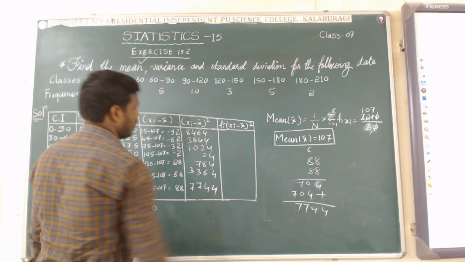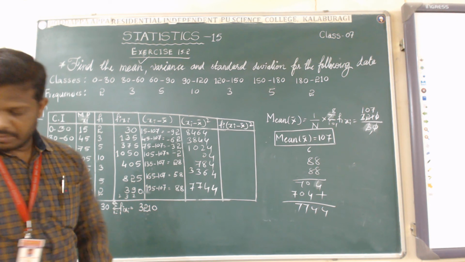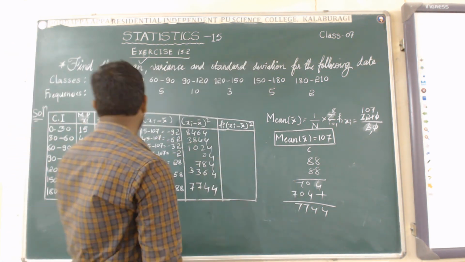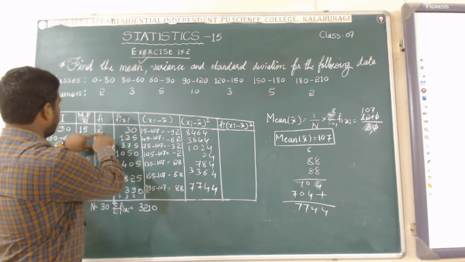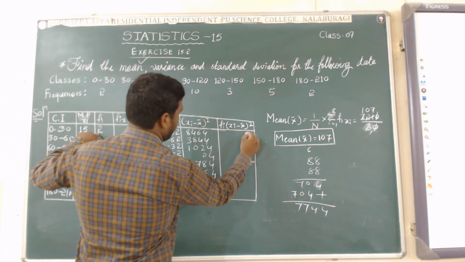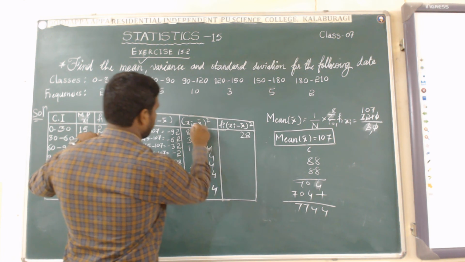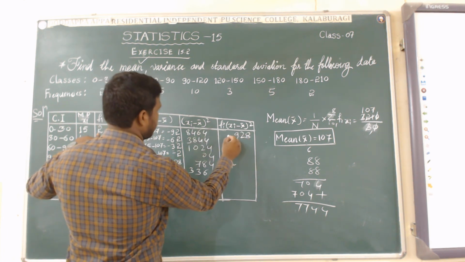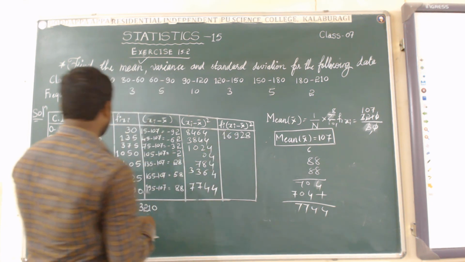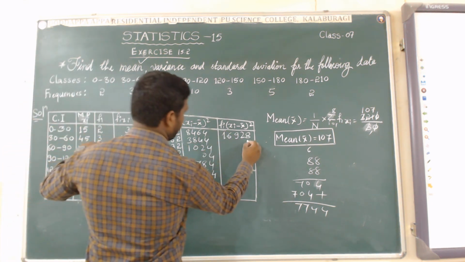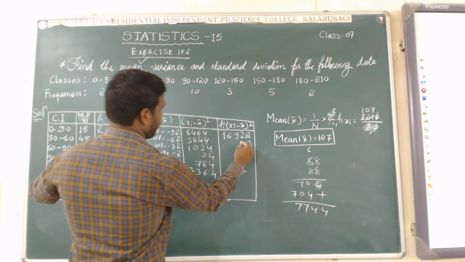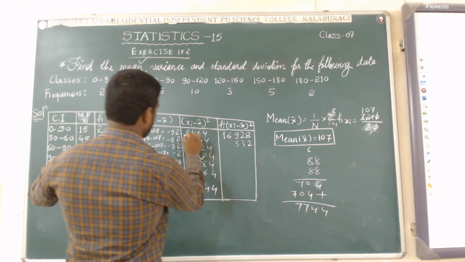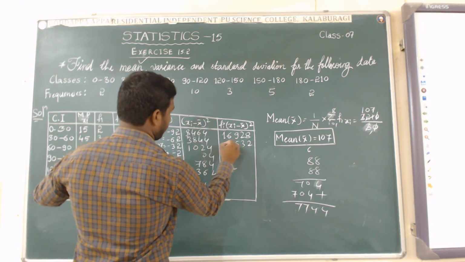7744. After getting this one, we have to multiply this with the frequency. 2 into this much. 2 4 is 8. 2 6 is 12. Carry 2. Carry 1. 2 4 is 8 plus 1 is 9. 2 8 is 16. Okay. Again with 3 into this one. 3 4 is 12. Carry 1. 3 4 is 12 plus 1 is 13. Carry 1. 3 4 is 24 plus 1 is 25. Carry 2. 3 3 is 9 plus 2 is 11. That is all.